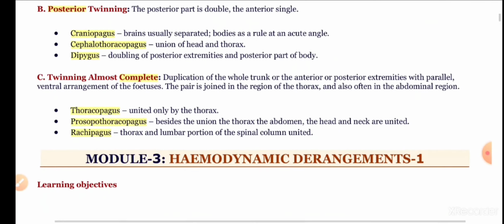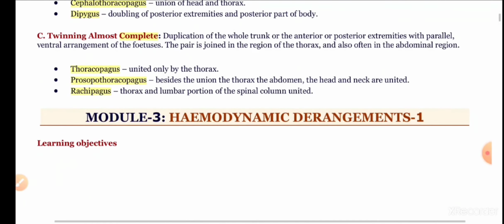And in the case of diprosopus, there is doubling of the posterior extremities and the posterior part of the body. And in the case of twinning almost complete, there is a duplication of the whole trunk or the anterior or posterior extremities with parallel ventral arrangement of the fetuses. The pair is joined in the region of the thorax and also often in the abdominal region.